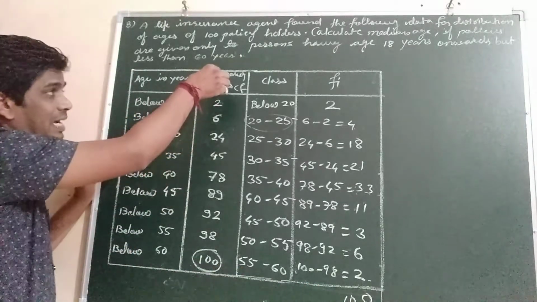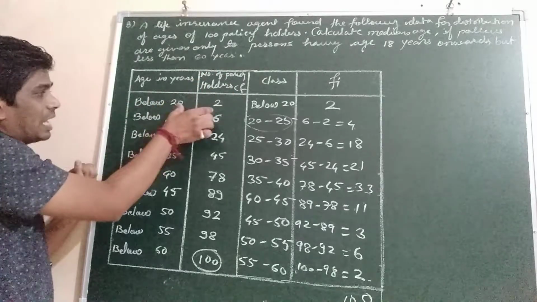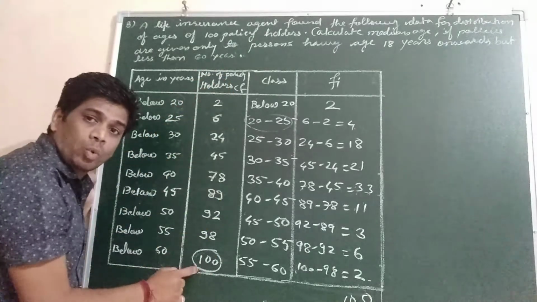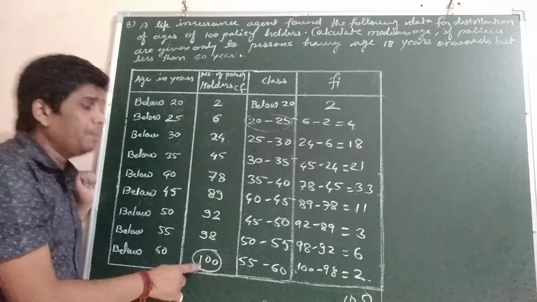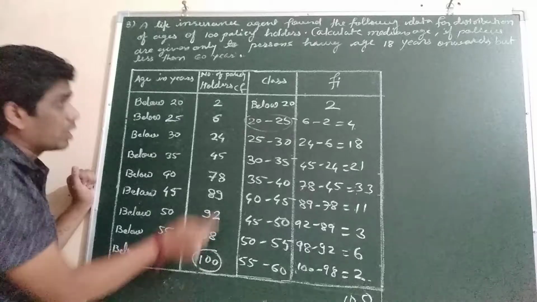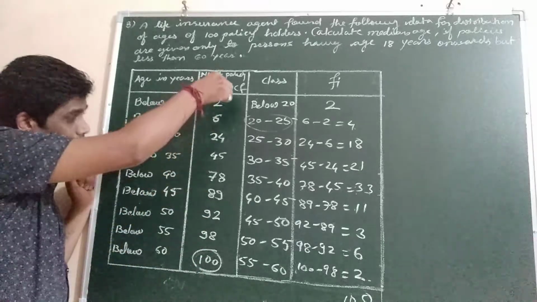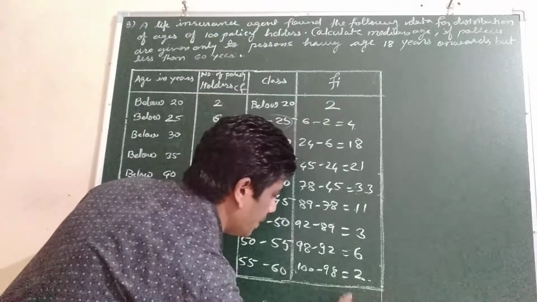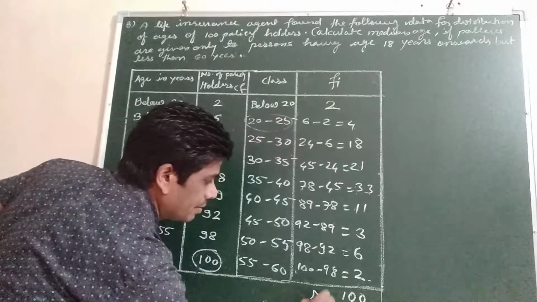If less than or below type data is given, this total will come here. If more than type is given, this total will be here. It will be in reducing order. Now we got 100, that will be n.